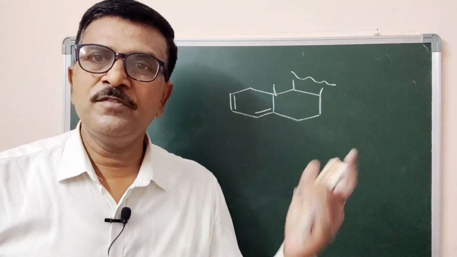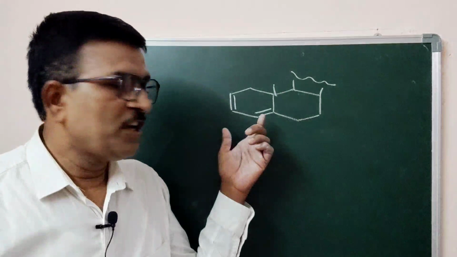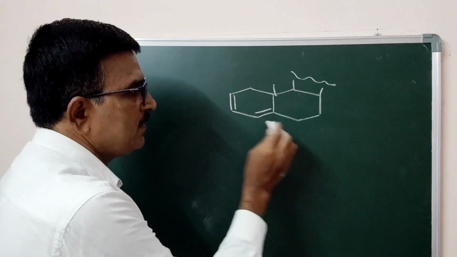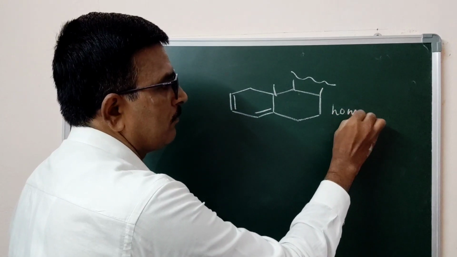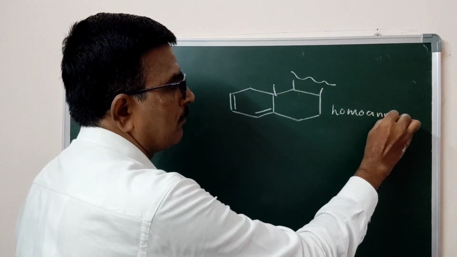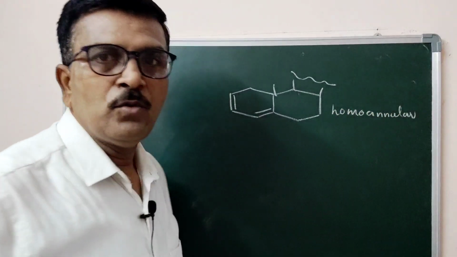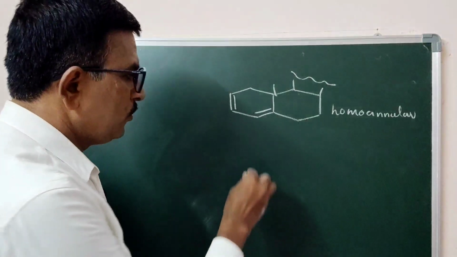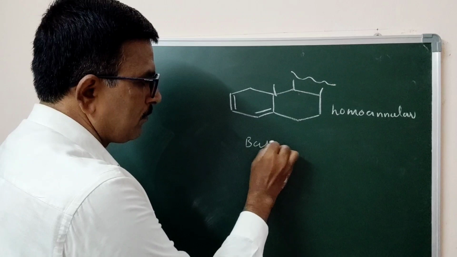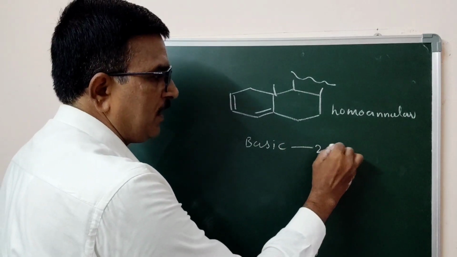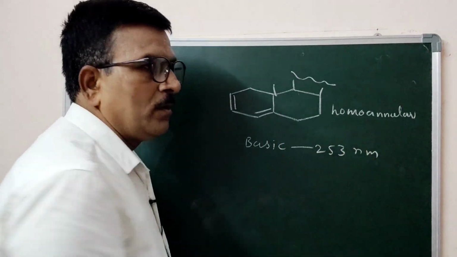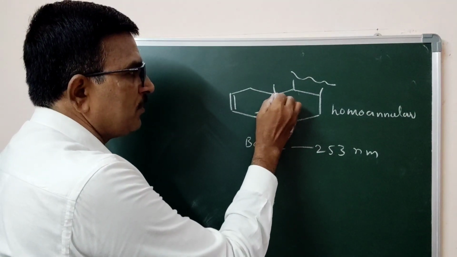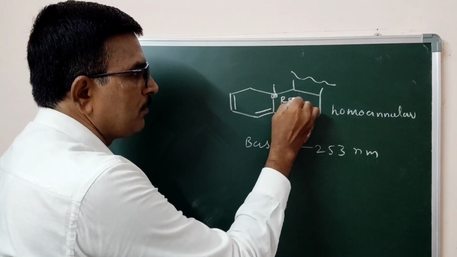This is the isomer of the first, where we have changed the position of the double bond. Here again it is homoannular, where the 2 double bonds are in one ring. So the basic value is 253 nanometer. Now, this is one ring residue.